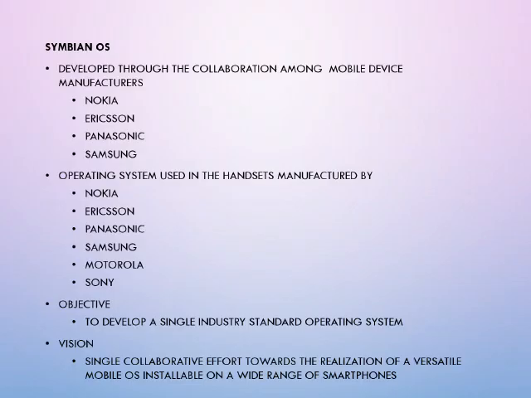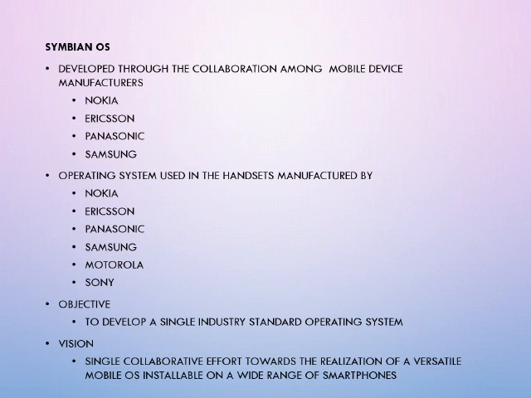And next is Symbian OS. Where can you see Symbian OS? In older Nokia phones and older Motorola phones. The following companies, Nokia, Ericsson, Panasonic, and Samsung, collaborated together to form a single OS that is called Symbian OS.